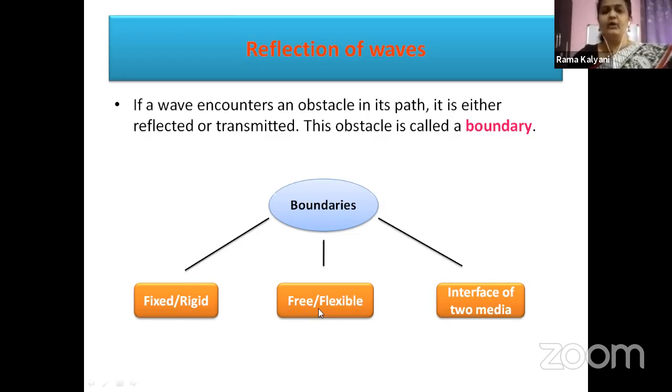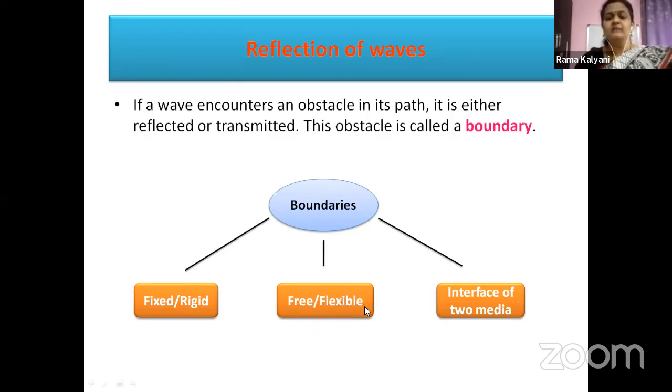A free boundary or a flexible boundary is a boundary which allows the wave pulse to move. For example, consider a rod to which the rope is connected with a ring. When you send a wave pulse, the ring is able to move up and down on the rod.